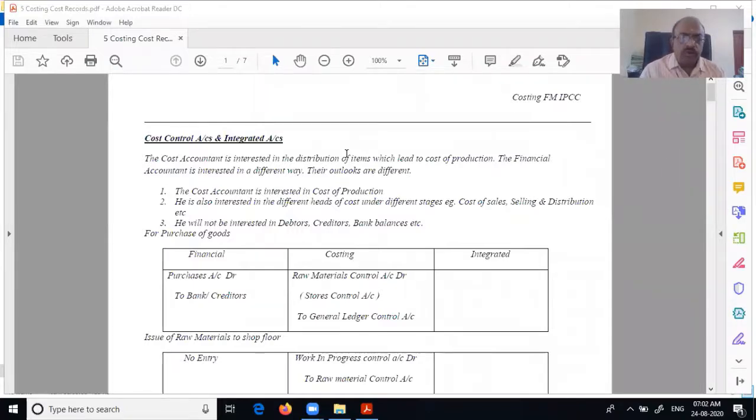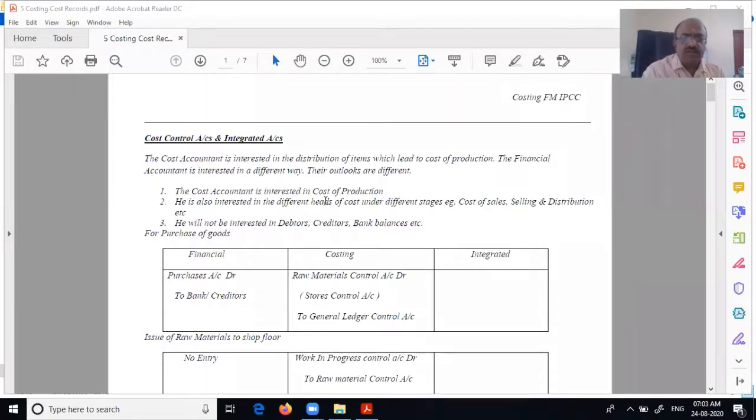But there are two important problems. There is somebody called a cost accountant, and there is somebody who is a financial accountant. The way they record their outlooks are very different. The cost accountant is interested in the distribution of items which lead to the cost of production. The financial accountant is interested in a different way. Their outlooks are different. You can see all these items are related to financial books also, but yet it is different.